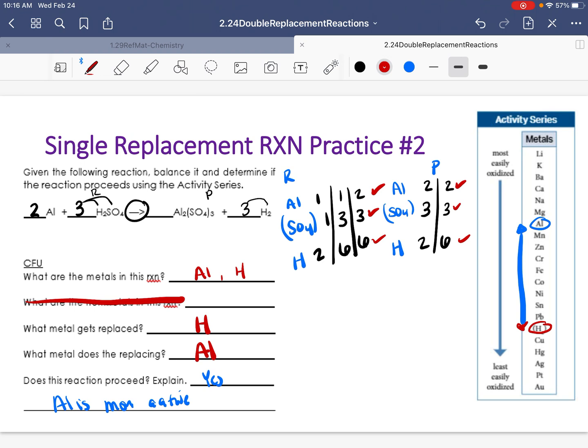So if you want to completely write it out, it would be 2 aluminum plus 3 H2SO4. This is an acid, sulfuric acid, and it is going to produce aluminum sulfate and hydrogen. So again, it is up to you to completely write it out, but these are the 2 types of answers we can get.